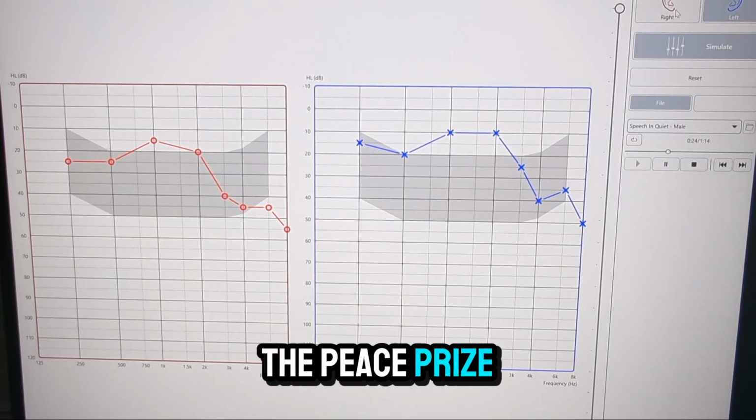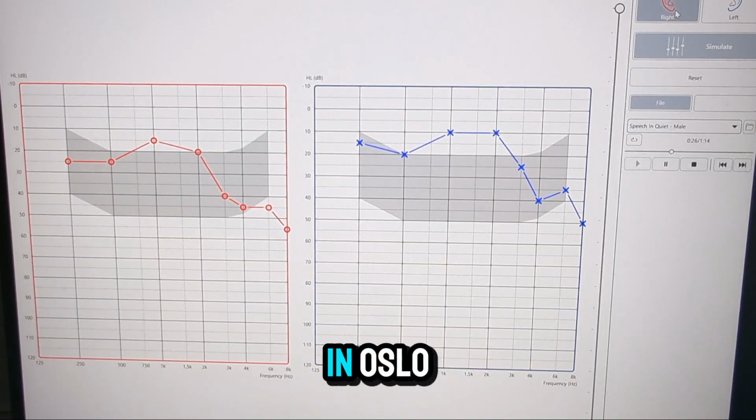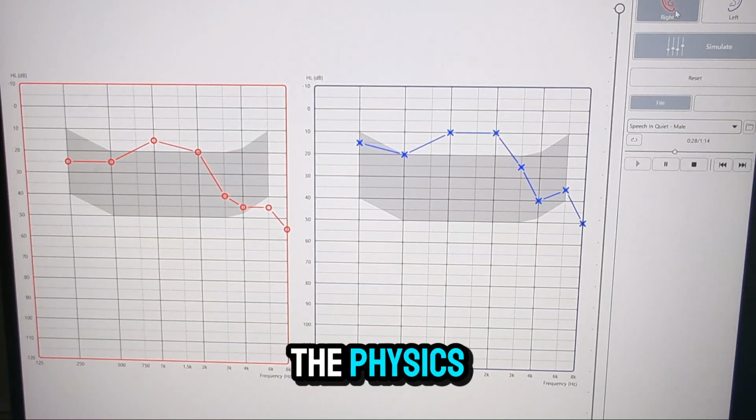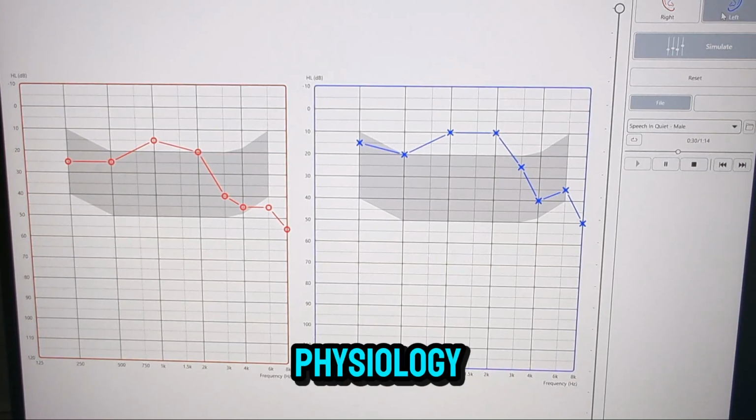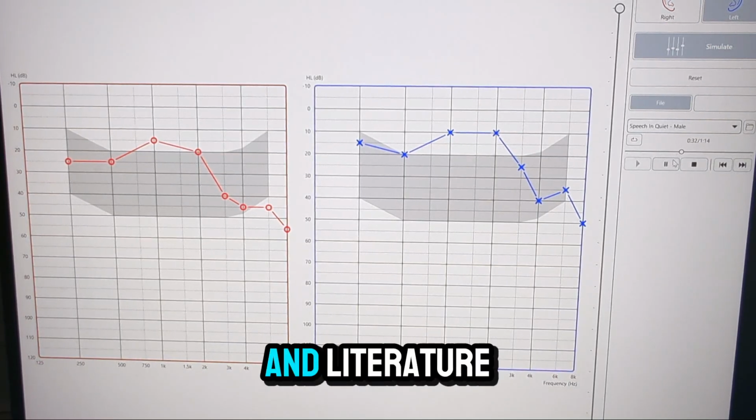The Peace Prize is given at a formal ceremony in Oslo. The physics, chemistry, physiology, and medicine, and literature prizes.